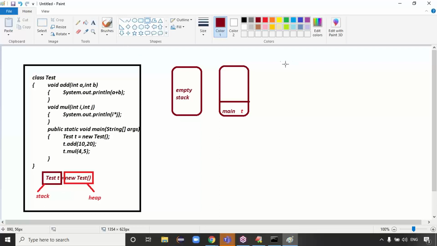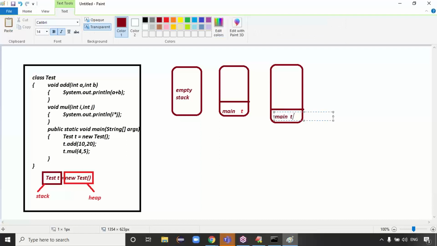After that, which method is it trying to call? The add method. The main method is stored with the corresponding variable and value, a main method and a t variable.